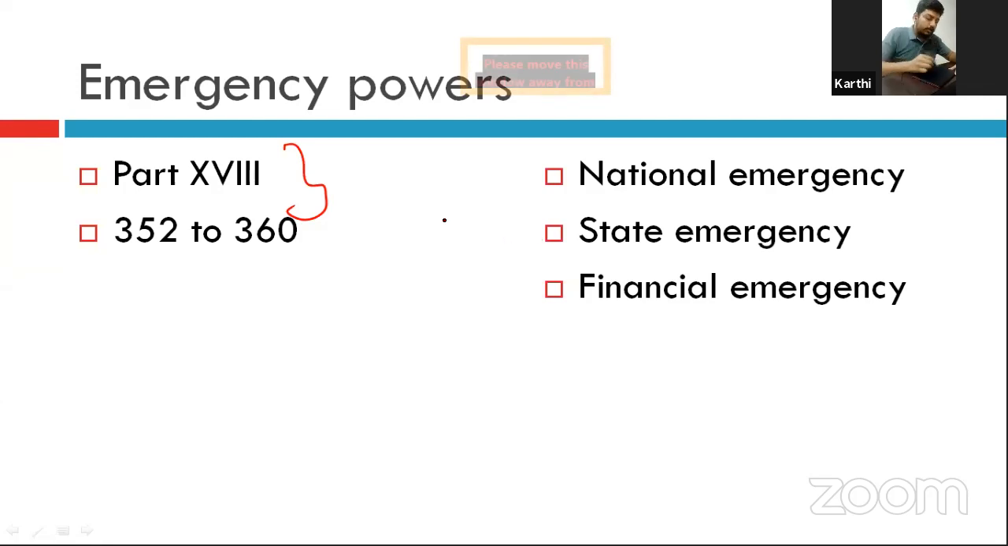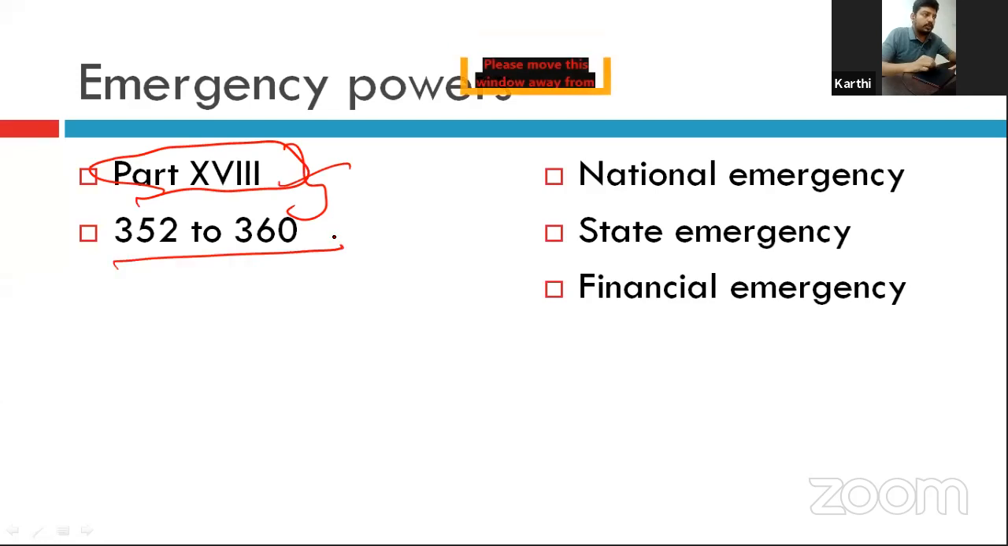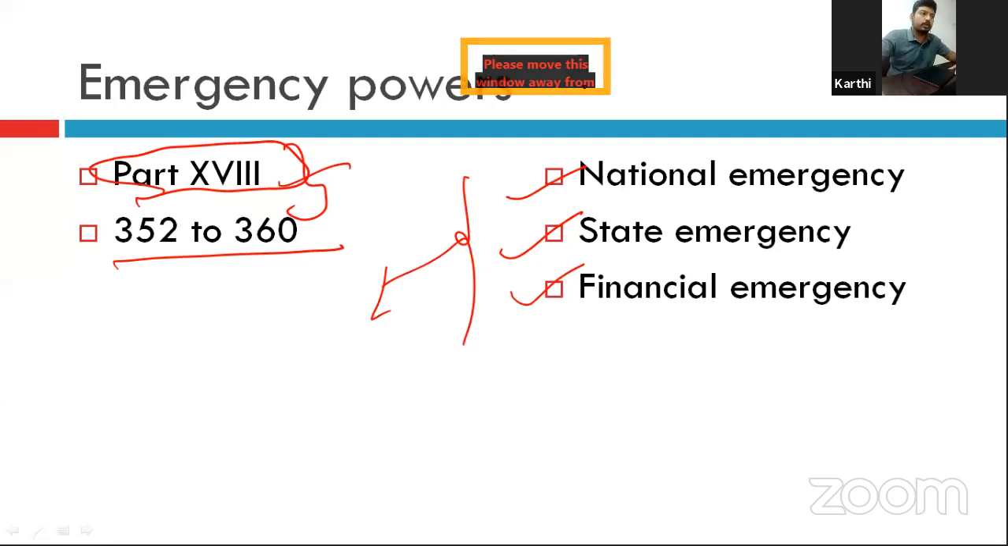The emergency powers are codified in the Constitution under Part 18, from Article 352 to 360. There are 3 kinds of emergency: national emergency, state emergency, and financial emergency. But the Constitution nowhere uses these words. It only uses the act of proclamation for emergency. But for our convenience, we have classified it into national emergency, state emergency, and financial emergency.